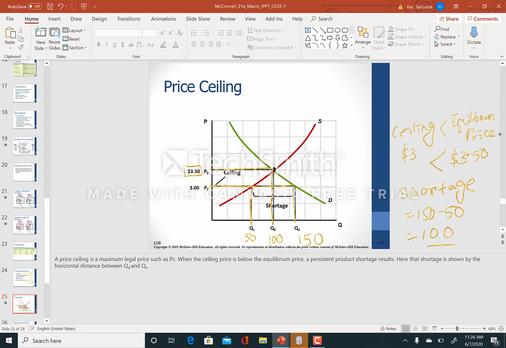This 100 has nothing to do with the equilibrium quantity, which is 100.